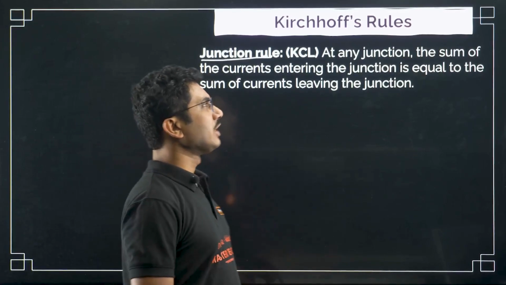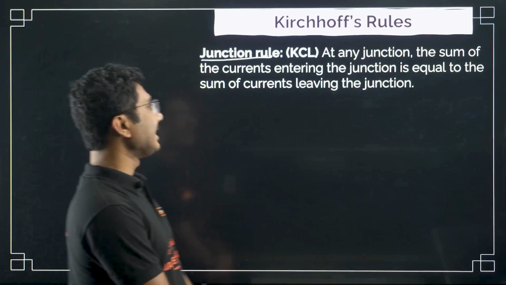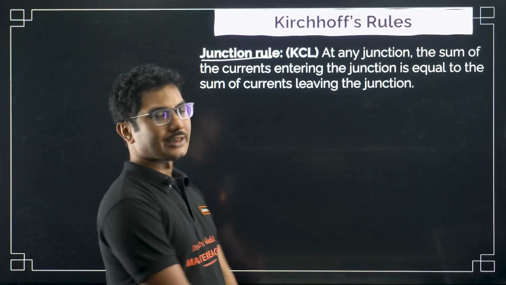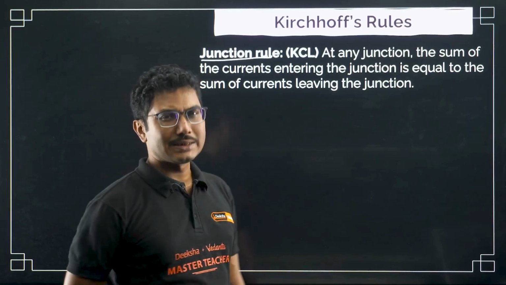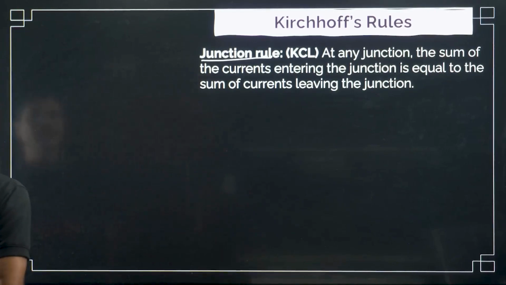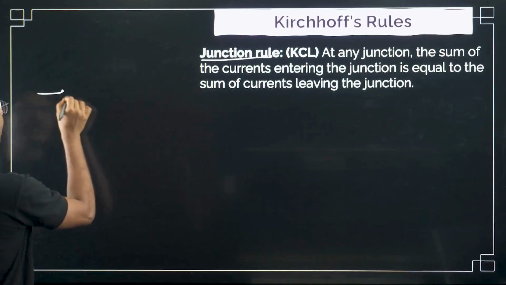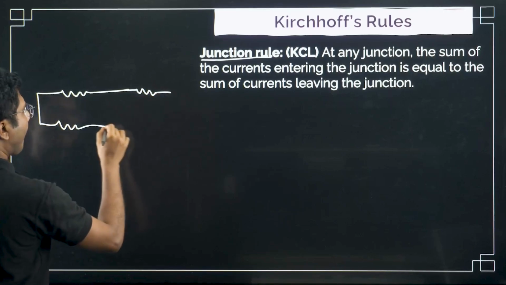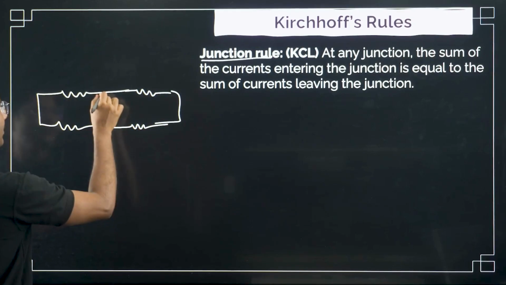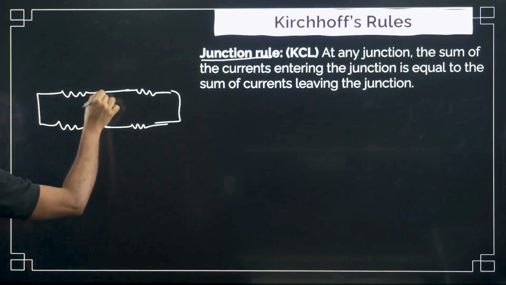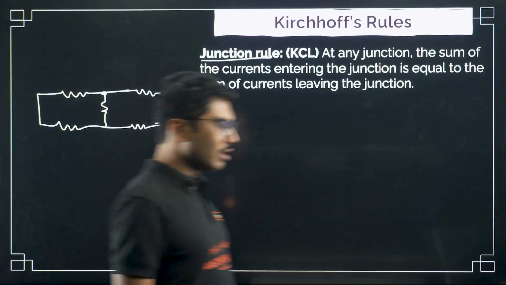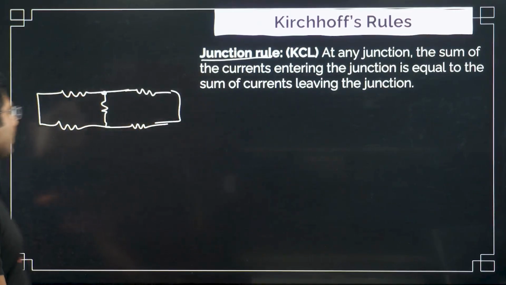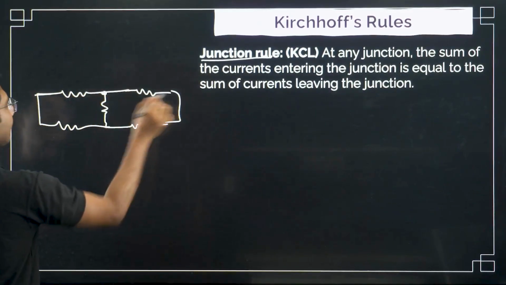At any junction, the sum of currents entering the junction is equal to the sum of currents leaving the junction. First of all, let us understand the meaning of a junction. Suppose you have a circuit. You have seen different circuits, right? This is an example of a circuit. Any point where more than one resistance is meeting is called a junction. Here we have one resistance, second resistance, third resistance.